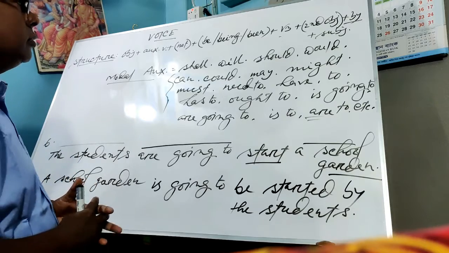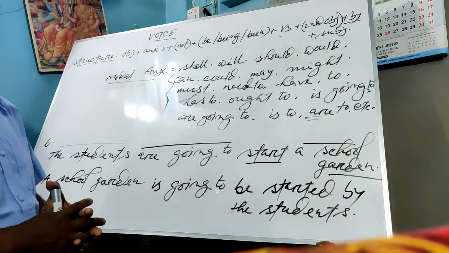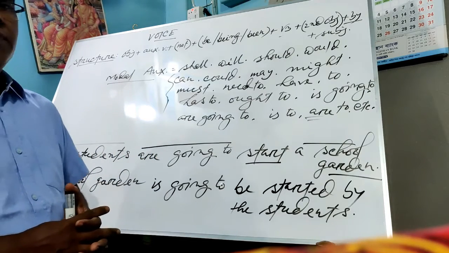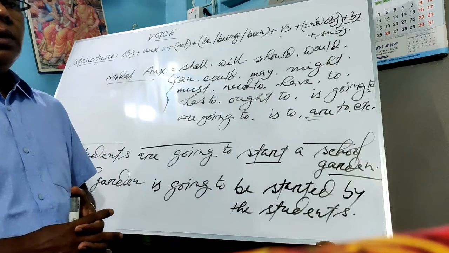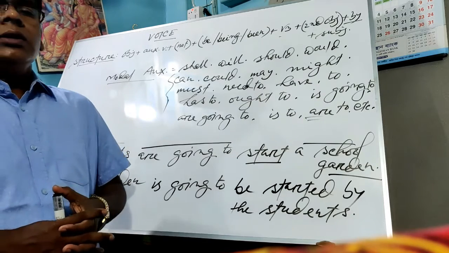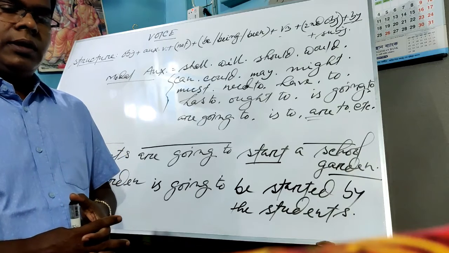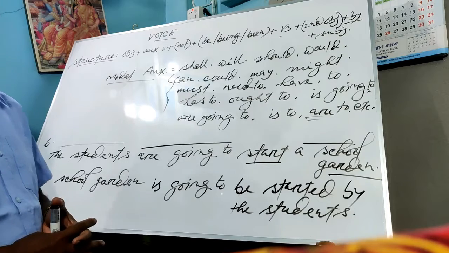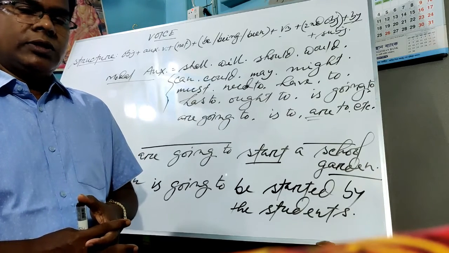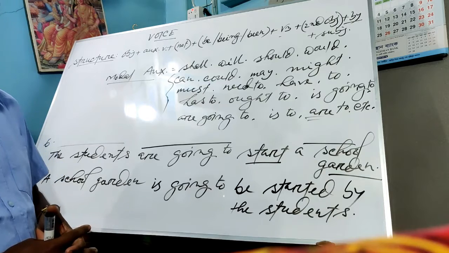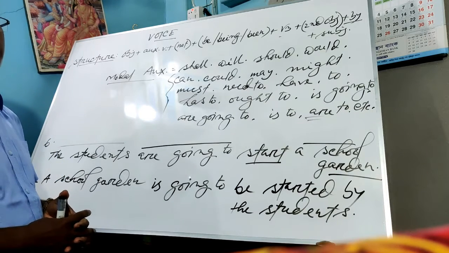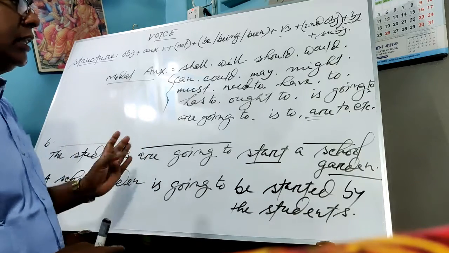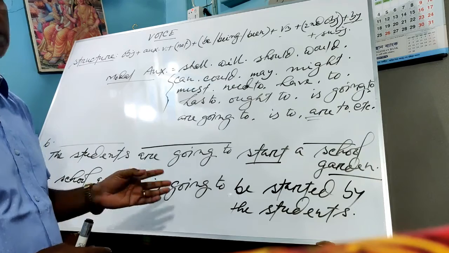So the first step is picking up the object, then writing the auxiliary, then not, then the being form, then V3, the third form of the main verb. After that you write the second object, then "by", and finally the subject of the active voice. In this way, a voice should be changed from active to passive.